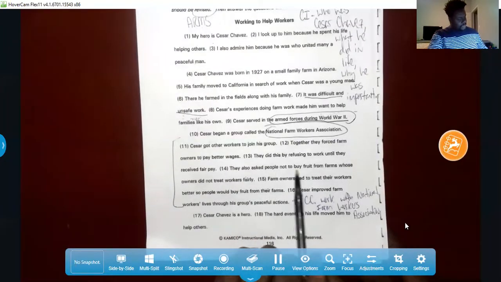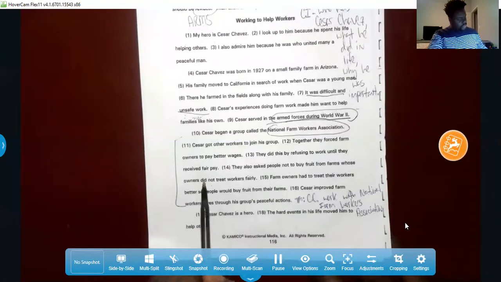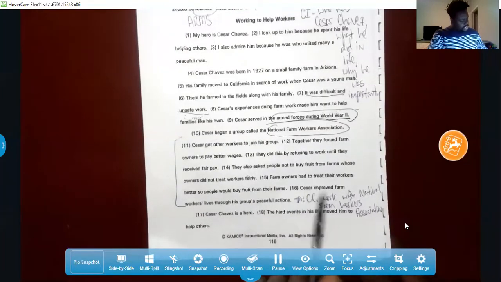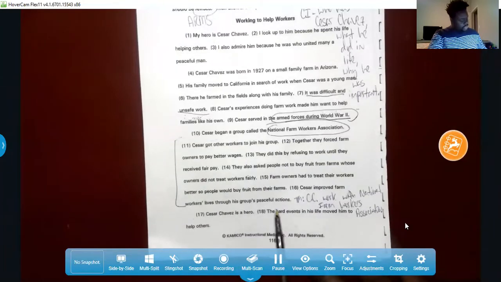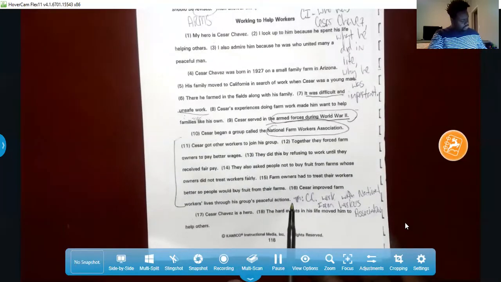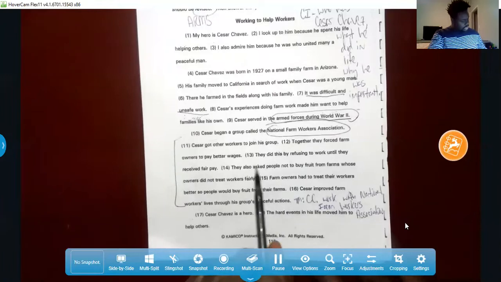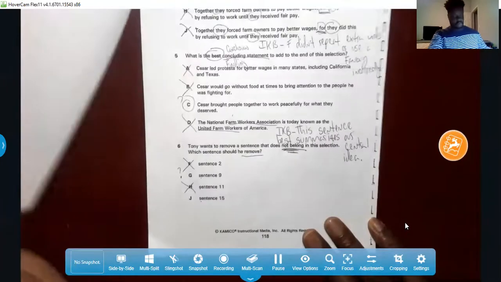They also asked people not to buy fruit from farms whose owners did not treat workers fairly. Farm owners had to treat their workers better so people would buy fruit from their farms. Cesar improved farm workers' lives through his group's peaceful actions. Okay, so they asked people not to buy, and the owners had to treat workers better so people would buy the fruits. That makes sense, okay?